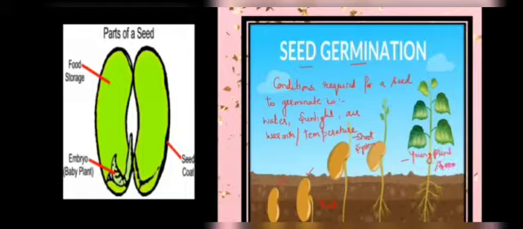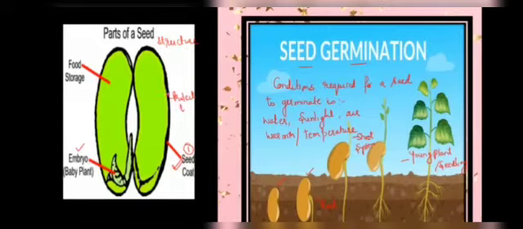So let's discuss the left side of the diagram, that is, the structure of the seed. Basically, a seed consists of an outer covering which is called the seed coat, which protects this embryo, this baby plant, from the outer environmental conditions.